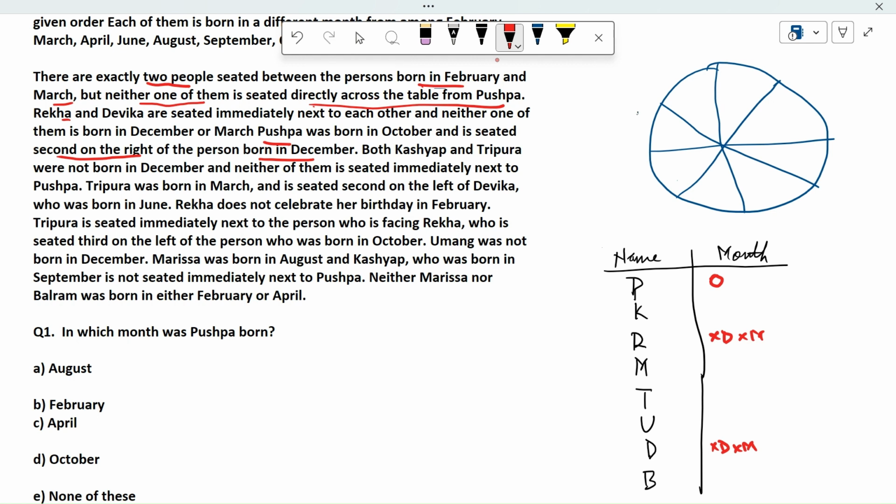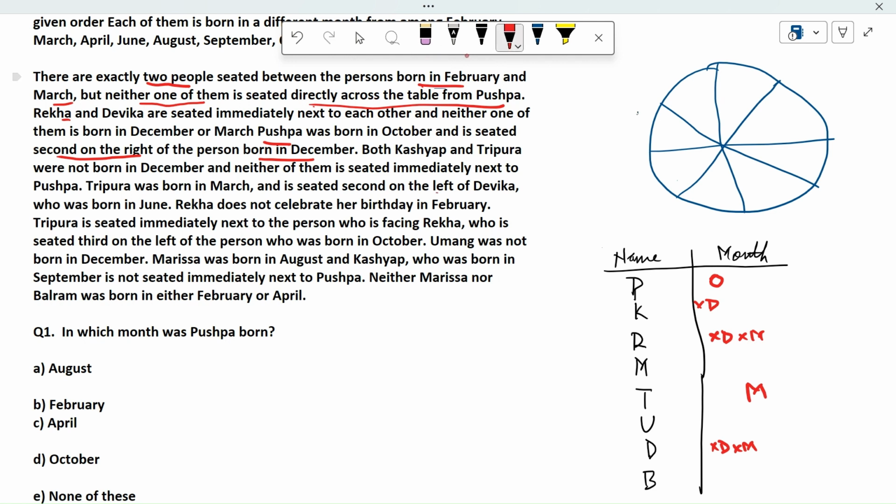So Kashyap and Tripura are both not born in December. Tripura was born in March, so this is in March, and I remove the not-born mark here.